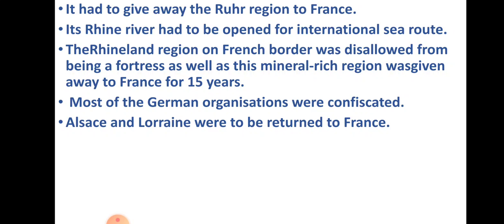So when they lost the war, they had to give up even Alsace and Lorraine. These were the colonies that Germany had taken away from France. After the war, when they lost, France again asked for these two colonies, and they had to return them.